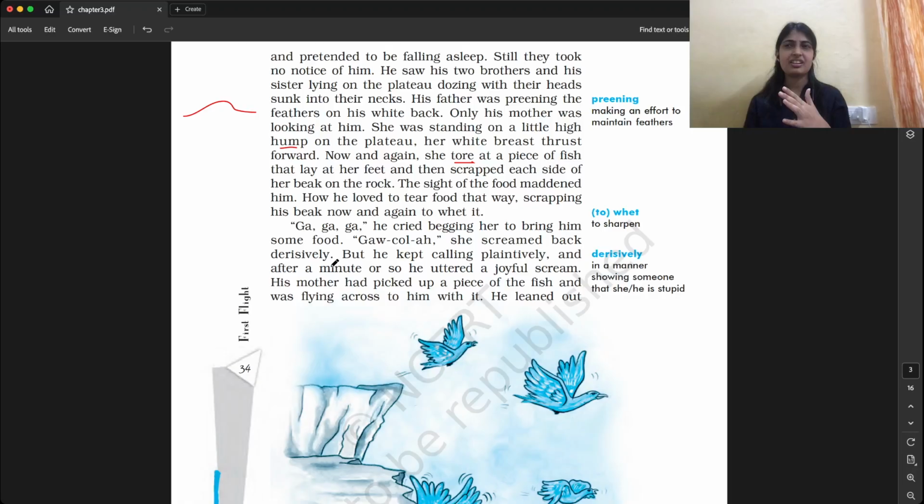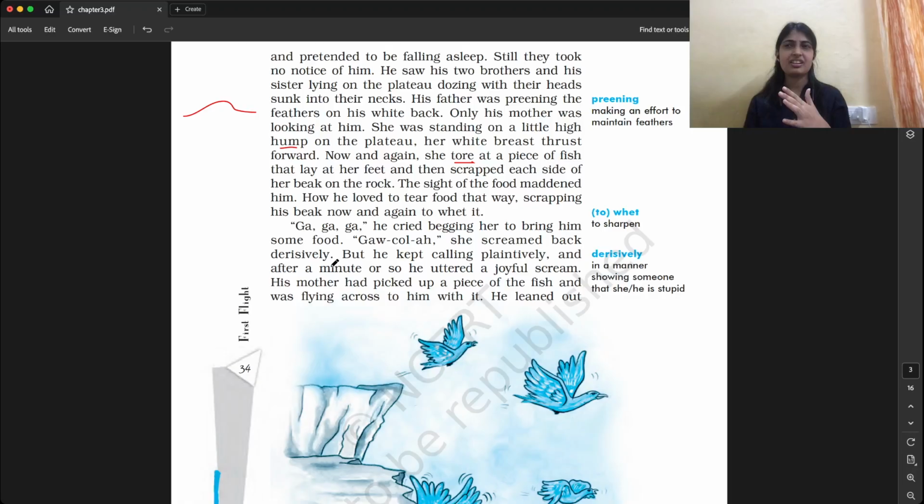And after a minute or so, around one or two minutes, he uttered a joyful scream. Joyful means very happy. His mother had picked up a piece of the fish and was flying across to him with it.